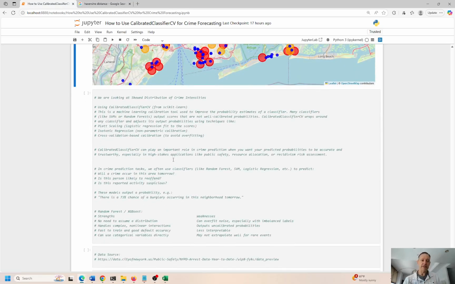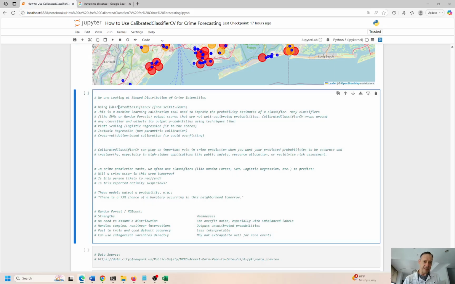So coming up to the end here, we're looking at skewed distribution of crime intensities using the calibrated classifier and cross-validating everything to avoid overfitting. So that was the basis for the analysis here. So this can play an important role in crime prediction when you want your predicted probabilities to be accurate and trustworthy. That's what we want. Otherwise, what's the point of doing the analysis, especially in high-stake applications like public safety, resource allocation, and recidivism risk assessment.